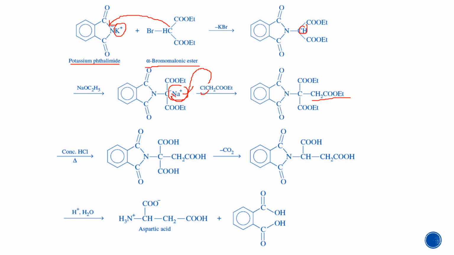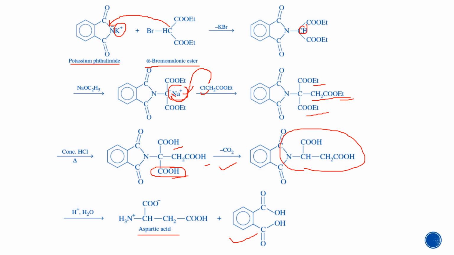Further reaction with concentrated HCl will convert the esters into acids. Further decarboxylation, minus CO2, will liberate one of the COOH groups. Further hydrolysis of this will liberate aspartic acid as a single moiety, and another compound is liberated.